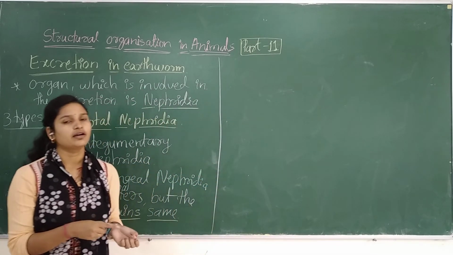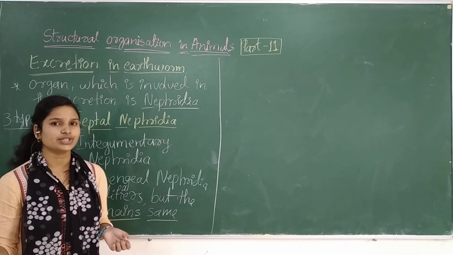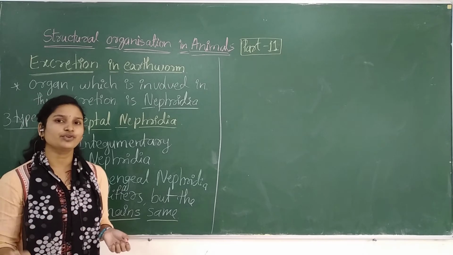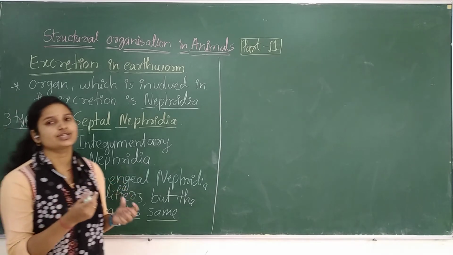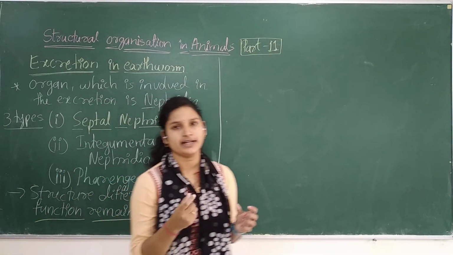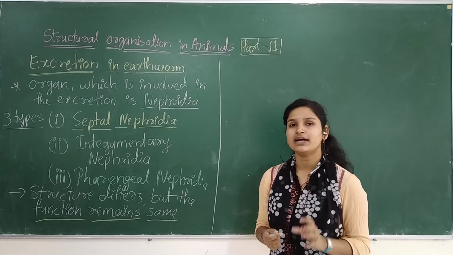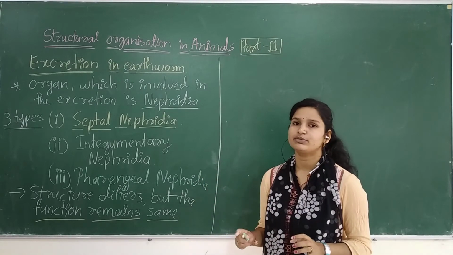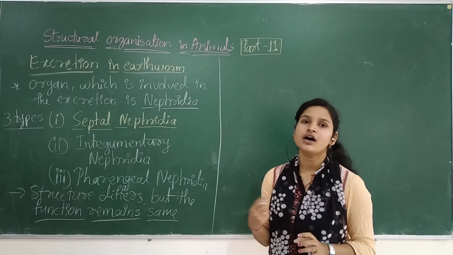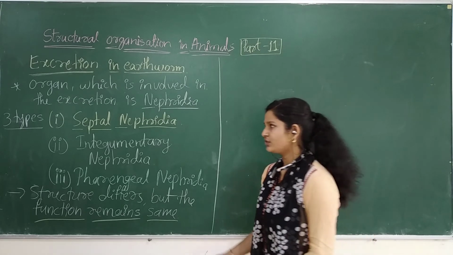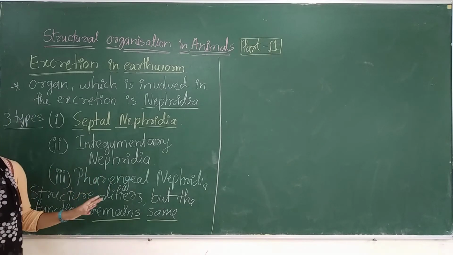It is connected to the intestine, and with the help of the anus, they eliminate the excretory product outside the body. So this is the excretory system present in the earthworm.